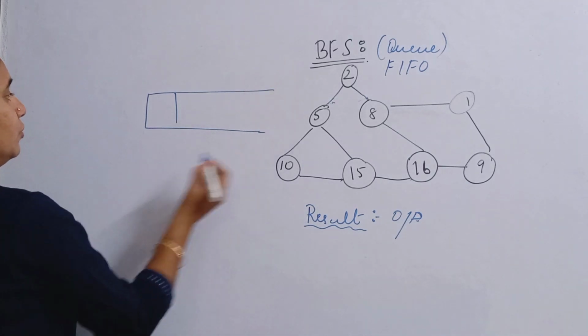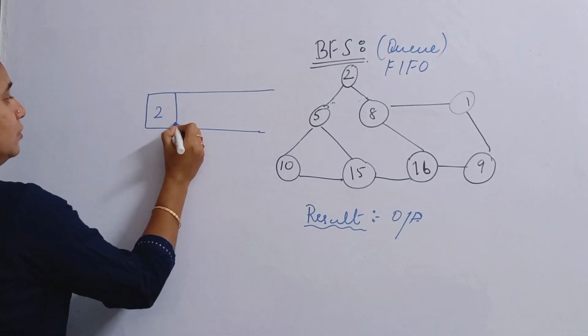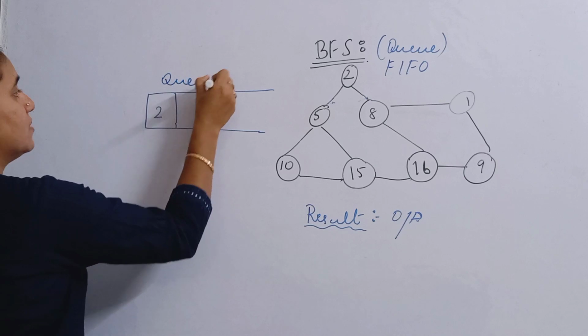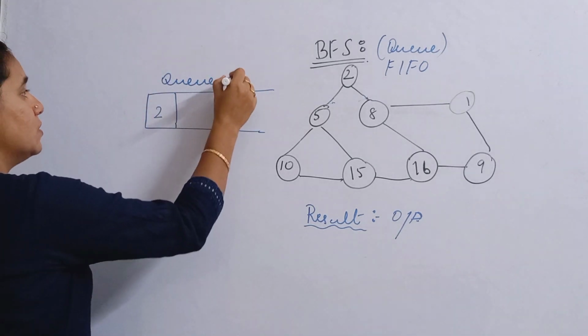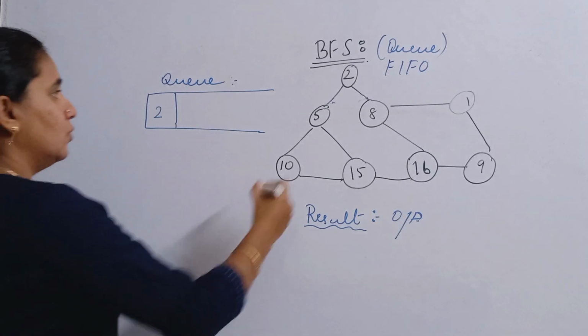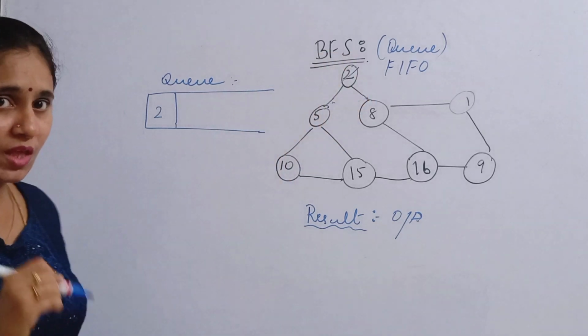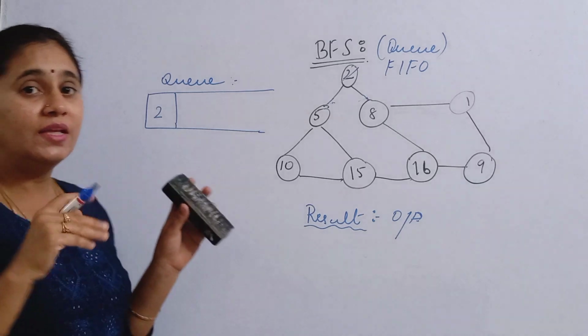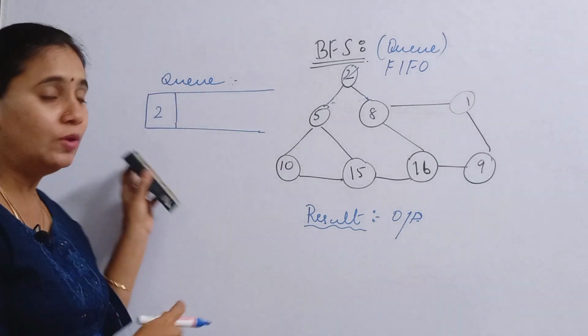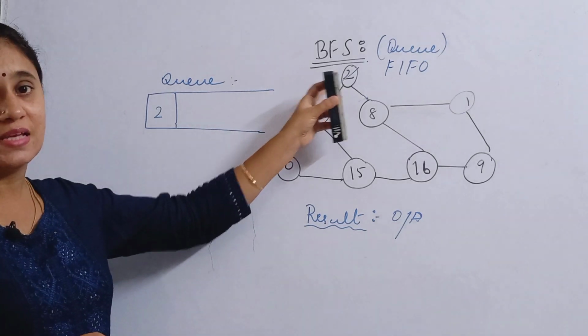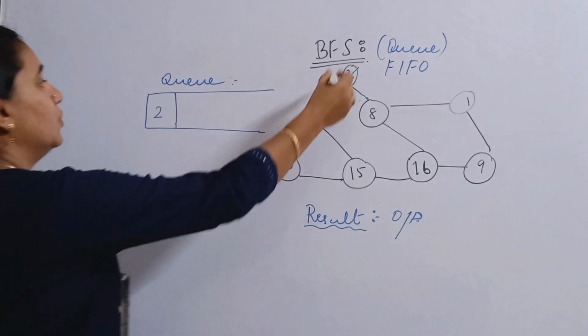Okay, so what should you do? Add it in the queue. So this is a queue data structure, and I am adding it inside the queue. Now this is being visited, isn't it? Another thing you should remember, friends: once you have added it inside the queue, it means that vertex has been visited. So put a dash mark.